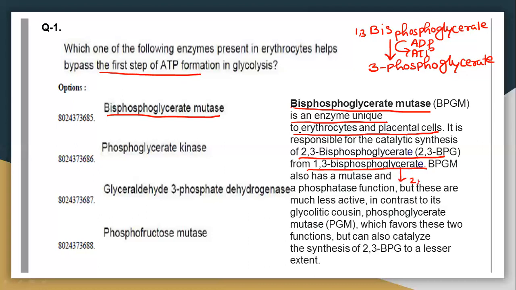So the answer is option 1, bisphosphoglycerate mutase. Now let's see the next question.